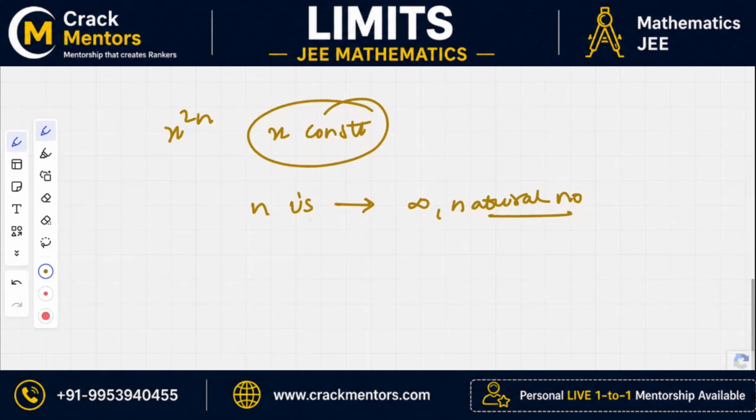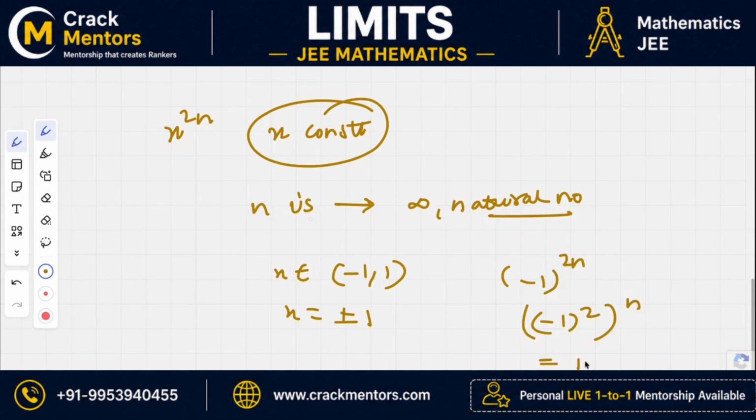Do you see how you can break it into cases? When my x is between -1 and 1, if I increase the power, the output will be lower, right? When my x is plus or minus 1, it's very easy. Let's say x is -1, so it's -1 power 2n. Can I write this as (-1 square) power n? So is this just 1 power n? Now n be anything, the answer is 1 only. Similarly for +1 also.